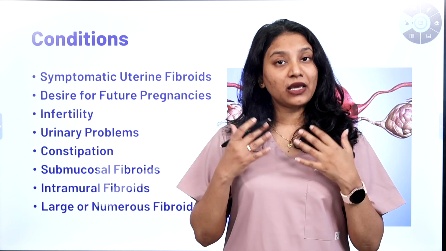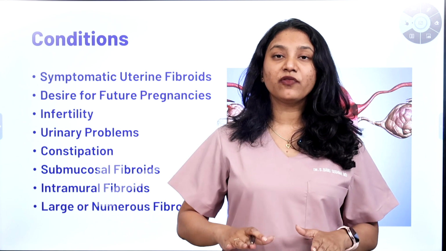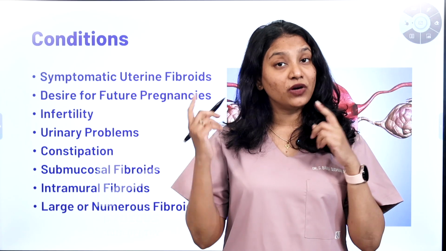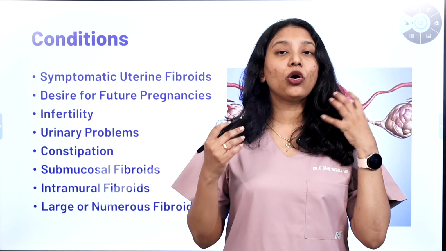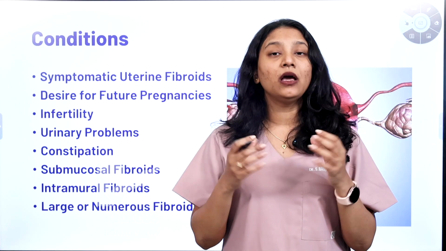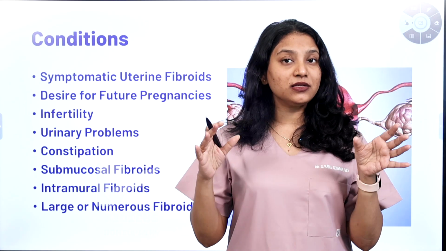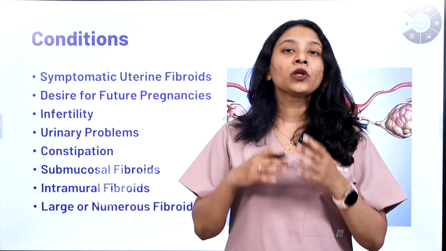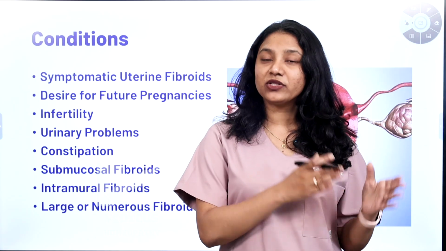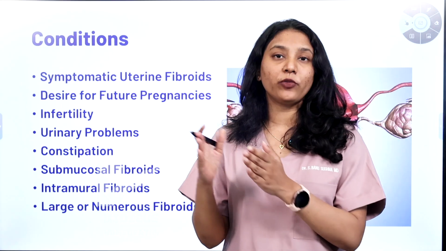You might be experiencing anemic symptoms, where after you sit for a longer period of time and then get up, you feel vertigo or dizzy. There is a lot of hair fall, your skin becomes pale, your nails are very brittle and break off very easily, and you don't have energy to do anything. All of these are symptoms of fibroids. If you're having any of these symptoms, you can get this myomectomy done.